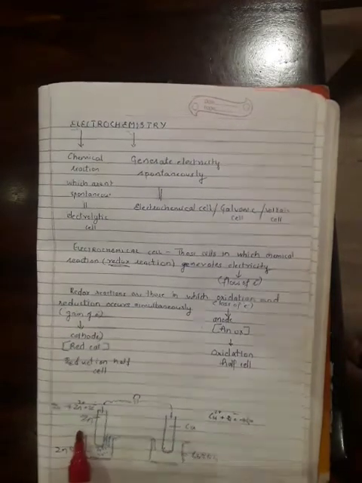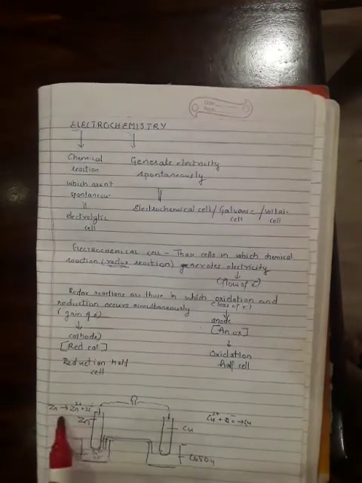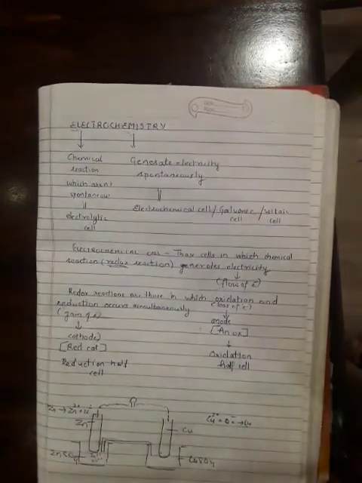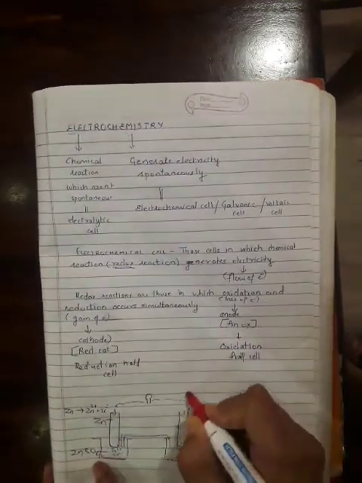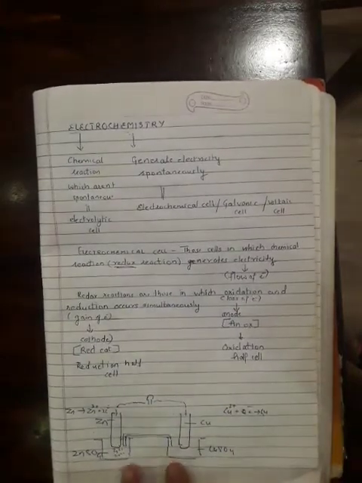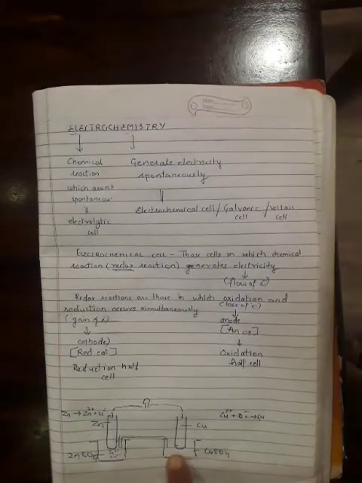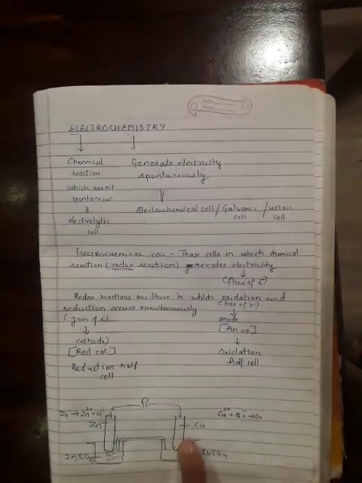Now here what we observed: zinc is losing 2 electrons and converts into zinc ion, and these electrons will flow from cathode to anode. Here these electrons will be accepted by copper ion, and it will get deposited on the copper electrode.